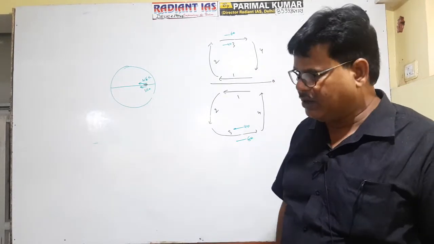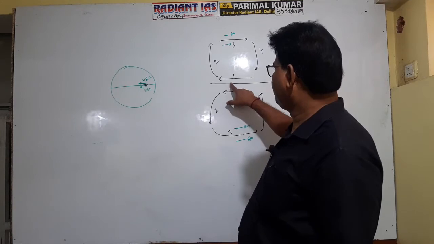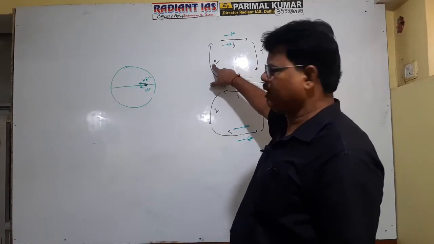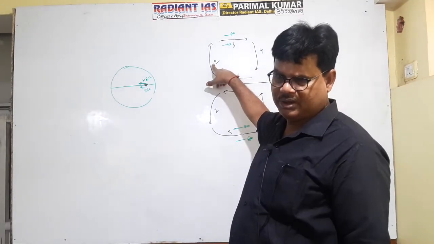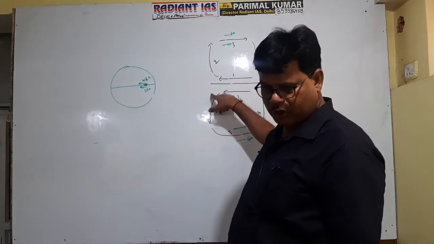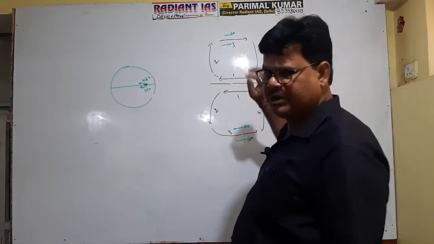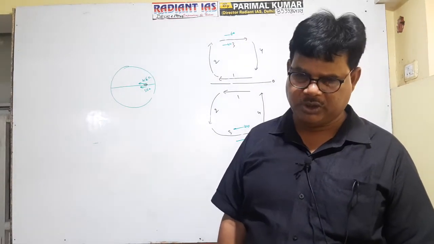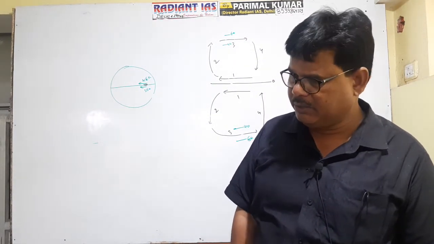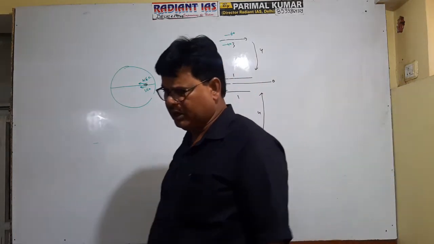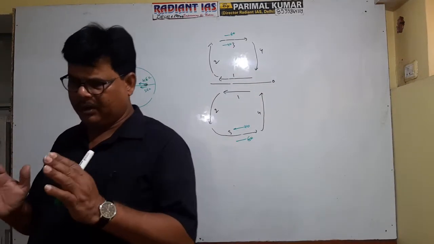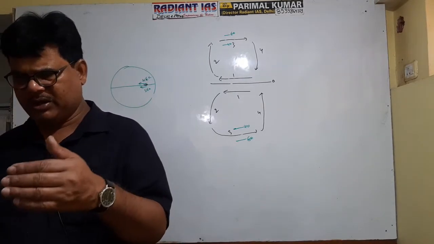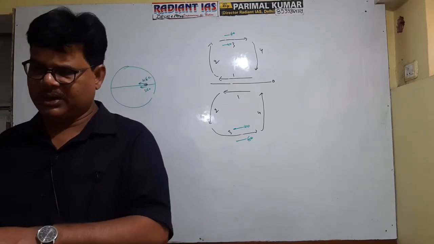Actually, this will be warm, this will be cold. And these two, this number two, what will be the nature? Warm, because it flows from lower to higher latitude. This is also warm. And numbers three and four will certainly be cold, because they come from higher latitude to lower latitude. It means if you retain two and four in every ocean, you will get the actual oceanic current pattern in most of the oceans, because the first is the equatorial current and the third is particularly the west wind drift. It is almost fixed.